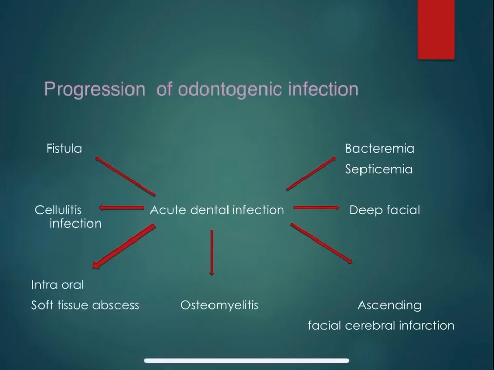And later you have to write the progression of the odontogenic infection, of how a simple acute dental infection can lead to a fistula, cellulitis, abscess, osteomyelitis, cerebral infarctions, deep spatial infections and also bacteremia.